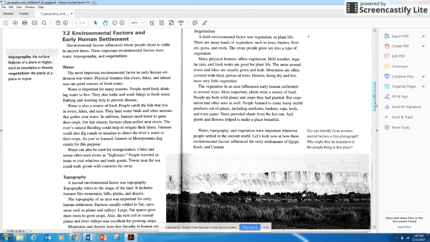Water can also be used for transportation. Cities and towns often used rivers as highways. People traveled in boats to visit relatives and trade goods. Towns near the sea could trade goods with countries far away.